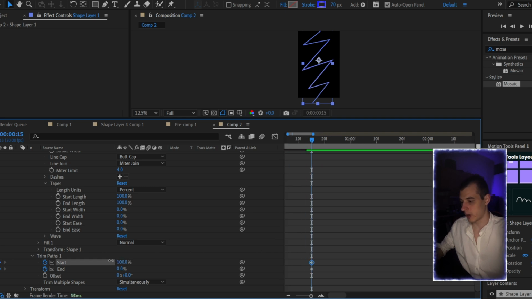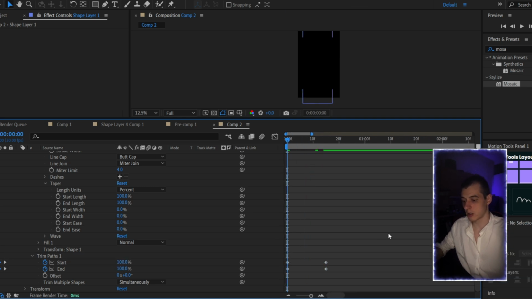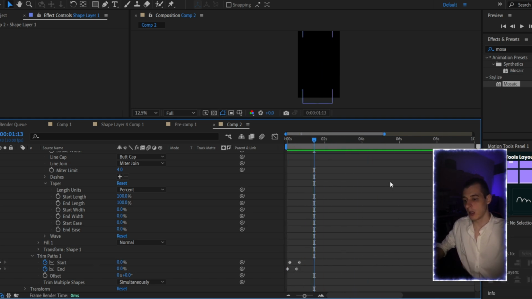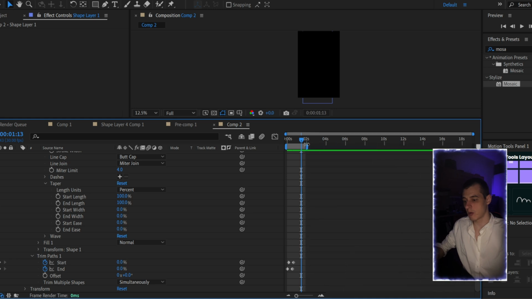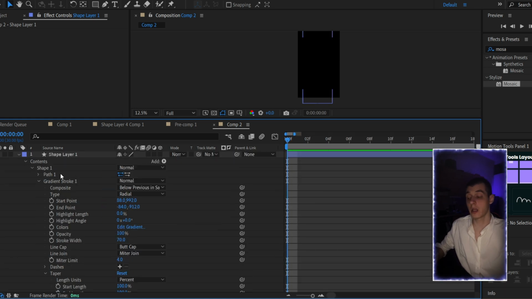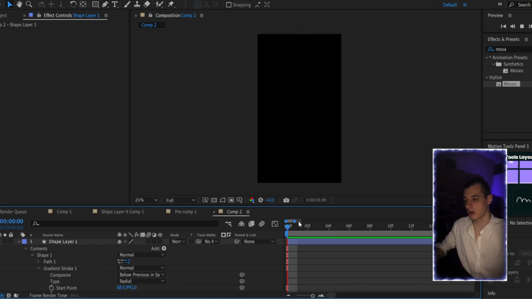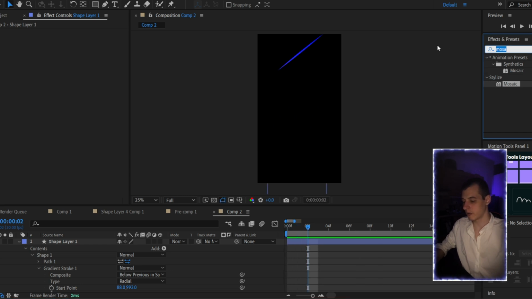Okay, here we are going to decrease it to 0 seconds, and let's drag it somewhere here, and we have something like this. But we are going to make it in another way. Just find the path here, and we need to change the direction of it. So just click on this button and nothing special. So let's have a look at what we have. We have this fast running stroke, yeah.